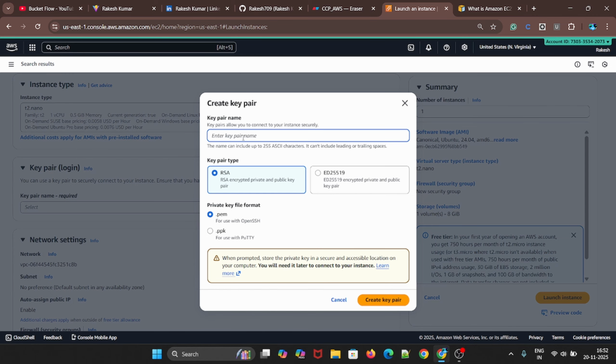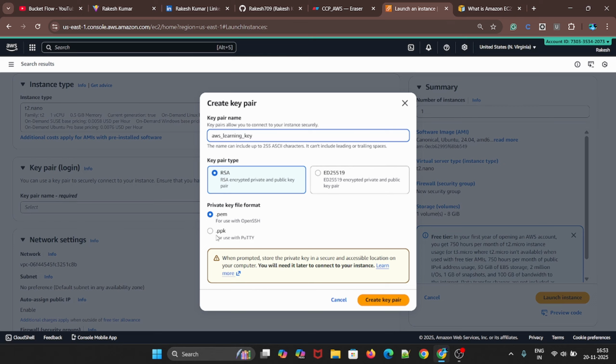As of now, you can follow one approach for how to give the name. I'm giving AWS underscore learning underscore key. You can mention it, and here you need to select RSA and .pem.